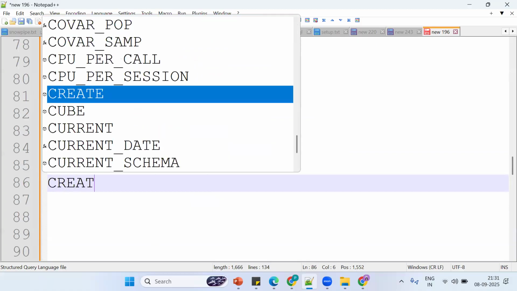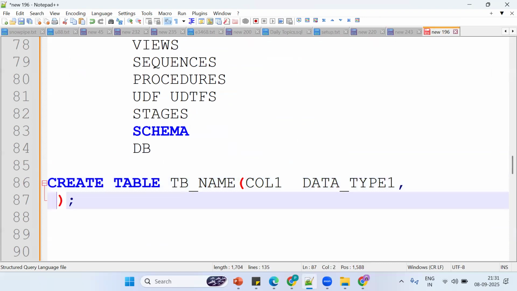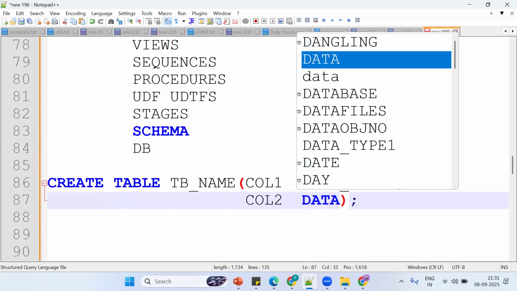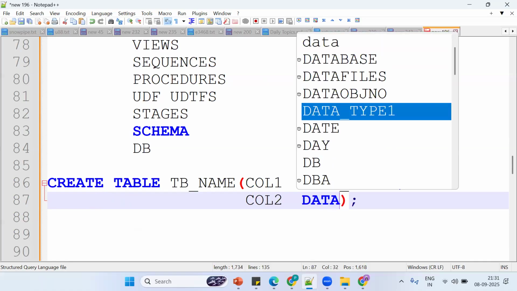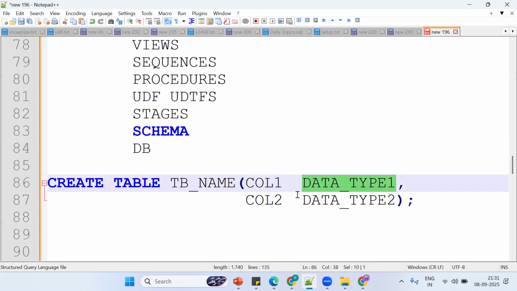So create table, table name, bracket open, bracket close. So create a table, table name, and then column one, data type one. Okay, same thing, we'll see the same thing in detail. Column two, this is basics, but you need to have an understanding of the functionality. So data type two.